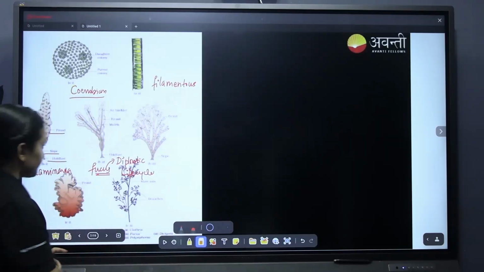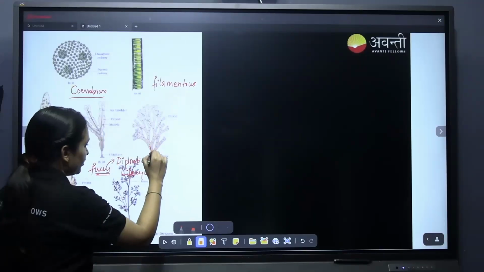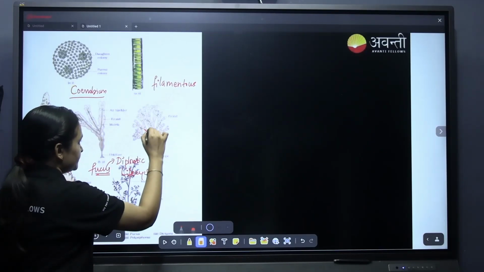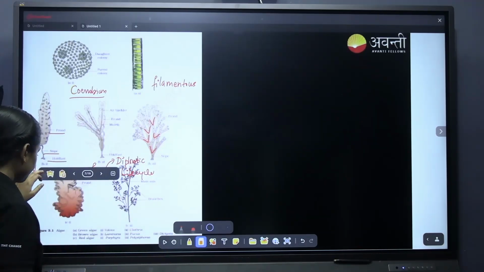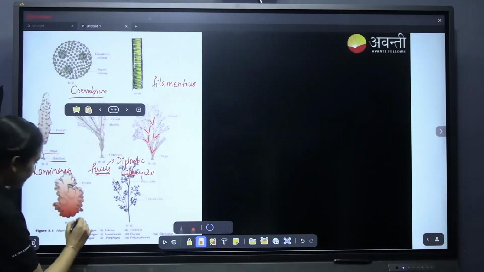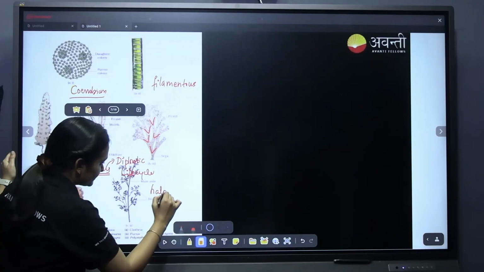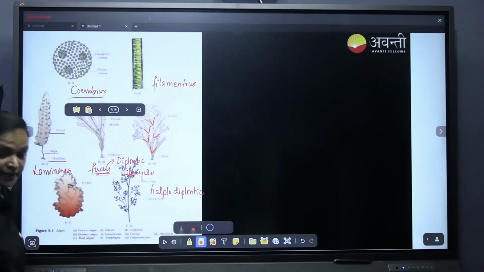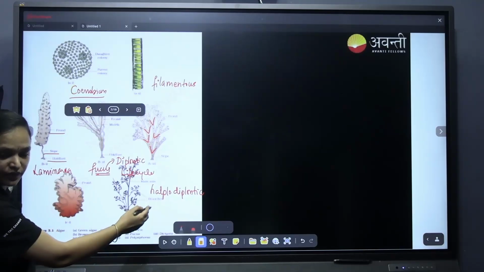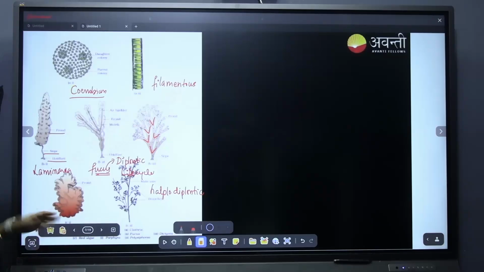Okay, remember this. And this one is Dictyota. Dictyota means di. Di means two. So you can see it is branched like two. Okay. This is Porphyra, and this one is Polysiphonia. Polysiphonia has a haplodiplontic type of life cycle. This is also an algae, but other than having the haplontic life cycle, it has a haplodiplontic life cycle. And Fucus has the diplontic type of life cycle like us.